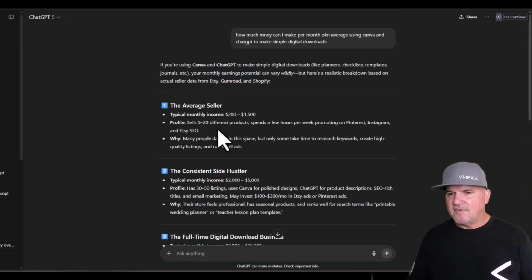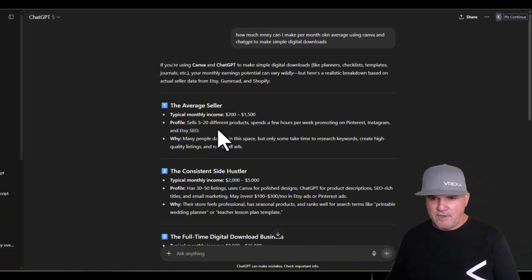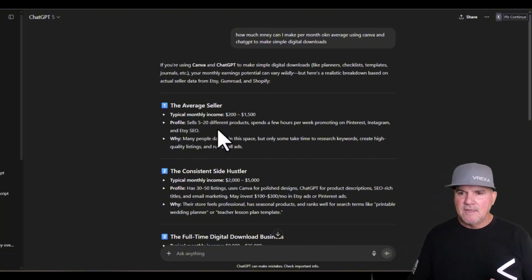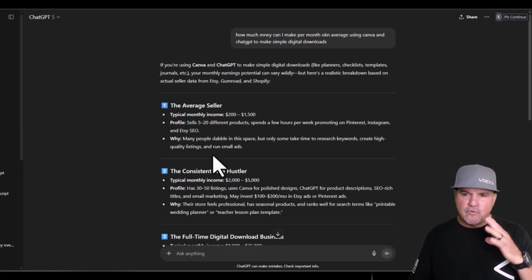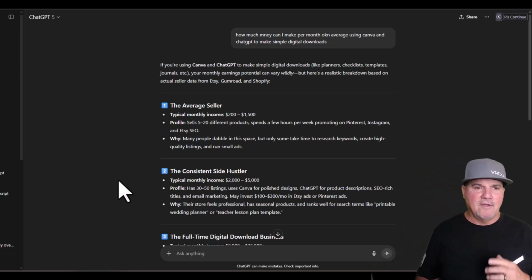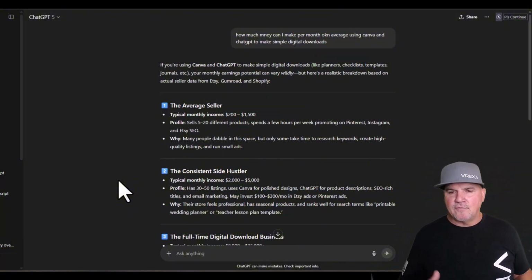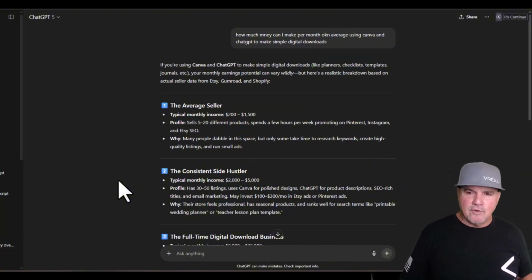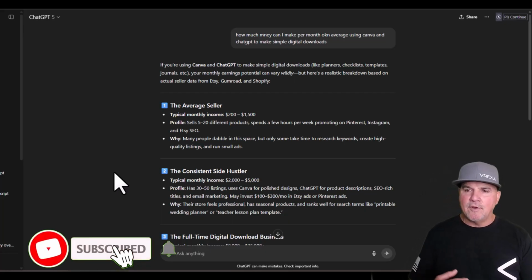So it said to sell 5 to 20 different products. So you could have 5 or 20 different declutter guides, because you think about a house, your business, your closet, even a declutter guide for a small house, a declutter guide for a larger house, for your garage, your pantry, your kitchen, cabinets, whatever it is.